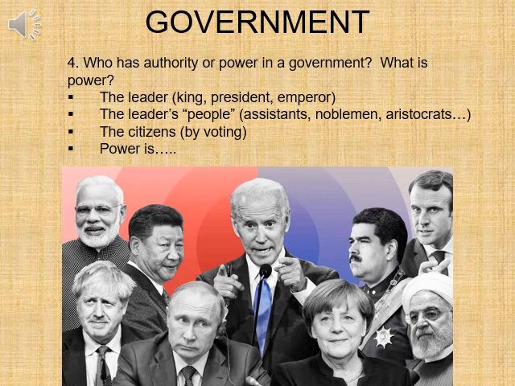Each leader then has people or assistants who help them. In a representative democracy like the United States, we have members of Congress. Those are elected officials in the House of Representatives and in the United States Senate. Each of them has assistants that work beneath them, just like the president has assistants and a vice president who work with him to help run the government, to help run the country.